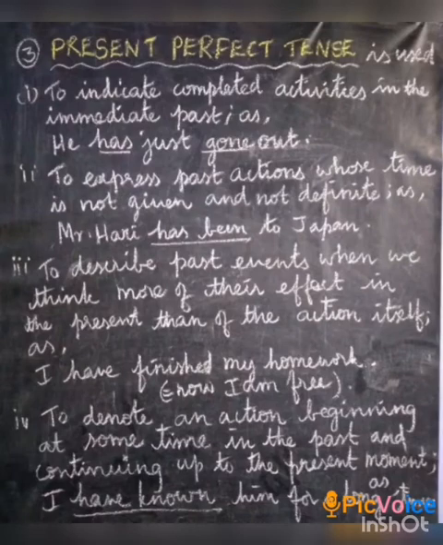Now we are going to learn the uses of present perfect tense. The present perfect tense is used to indicate completed activities in the immediate past. For example, he has just gone out. To express past actions whose time is not given and not definite. For example, Mr. Hari has been to Japan.